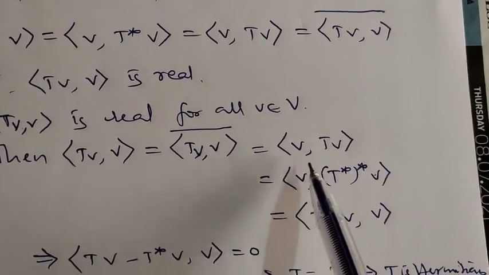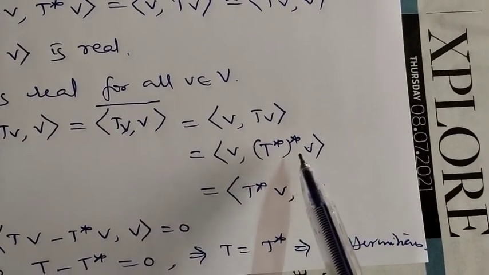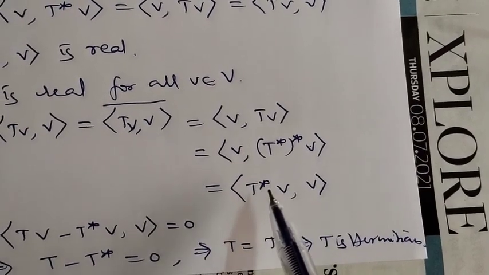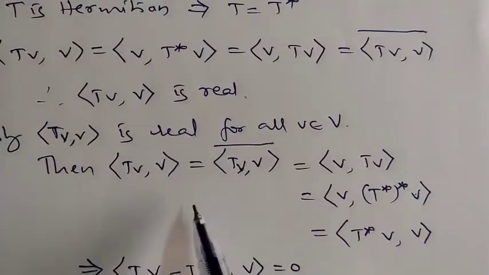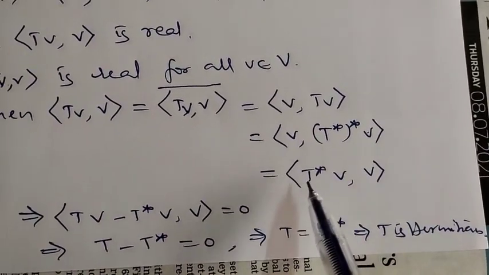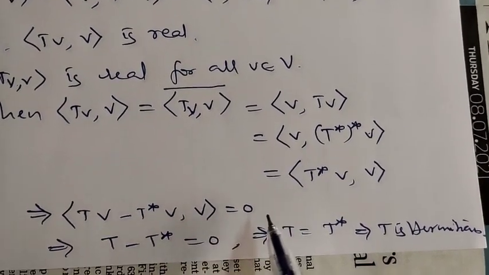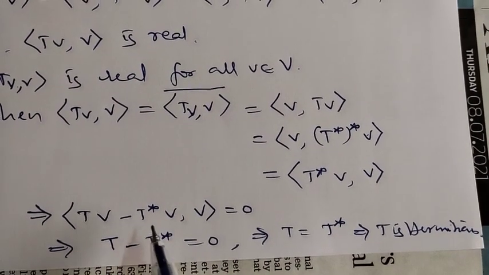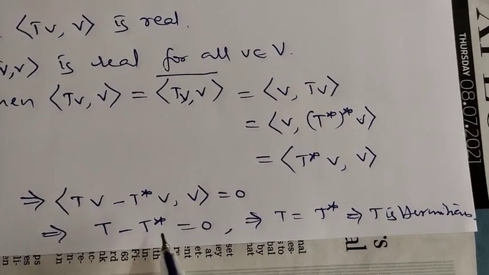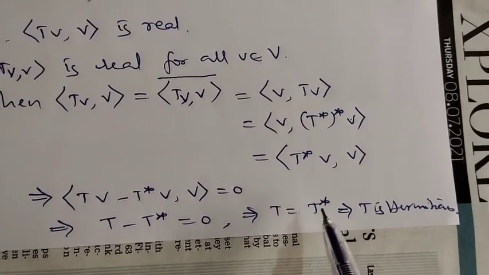This is equal to V comma T of V. So, this is equal to V comma T star whole star of V. So, T star, if you transform this to here, it becomes T star of V comma V. So, we see that T of V comma V is T star of V comma V. You transform this term to the left, it becomes T of V minus T star of V comma V is 0, or this implies T minus T star of V comma V is 0. This implies V cannot be 0, means T minus T star is 0 or T is equal to T star. T is equal to T star means T is Hermitian.